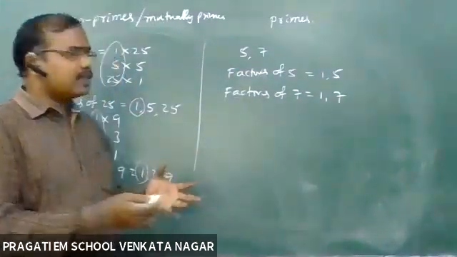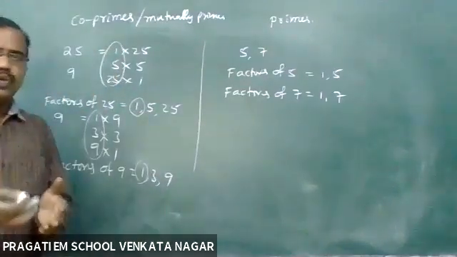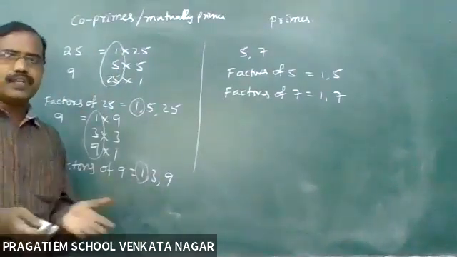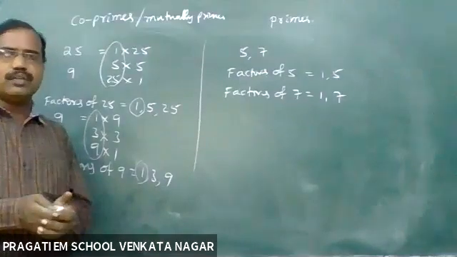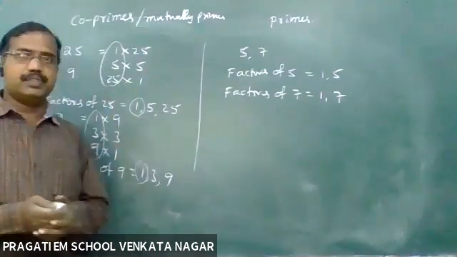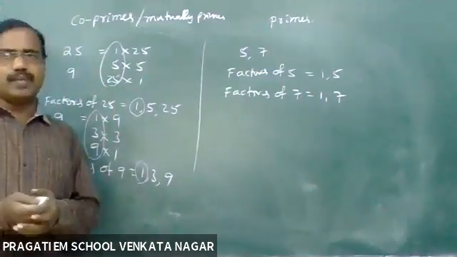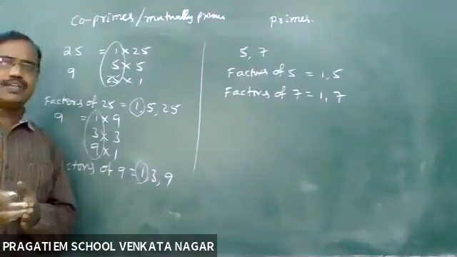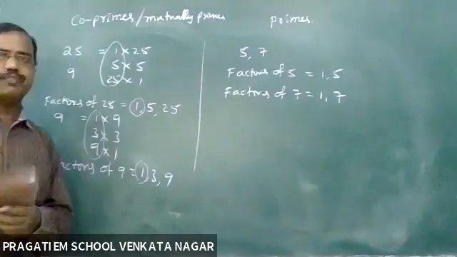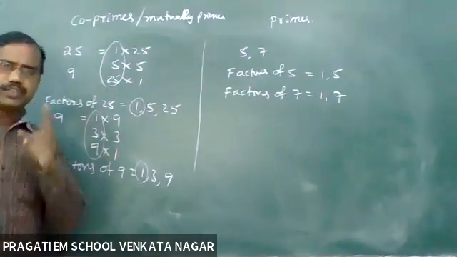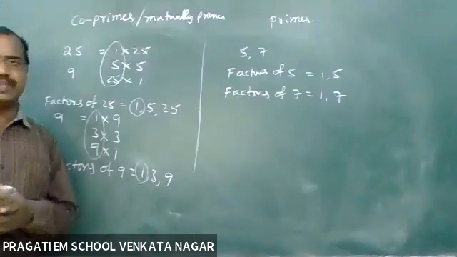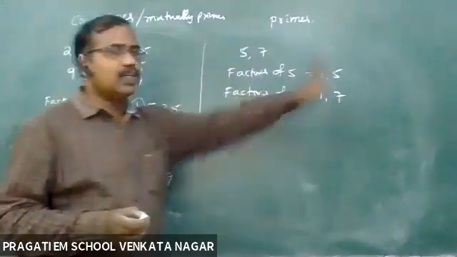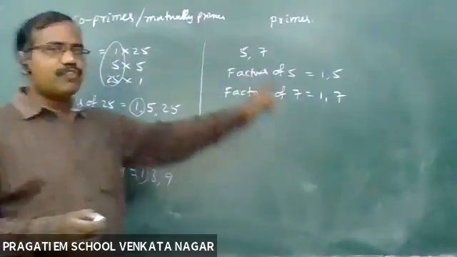They have the factors 1 and itself, no? That's why such numbers are called prime numbers. Usually, prime numbers are natural numbers having factors 1 and itself. It means they will have the number of factors as 2 only. 5 has 2 factors, 7 has 2 factors.